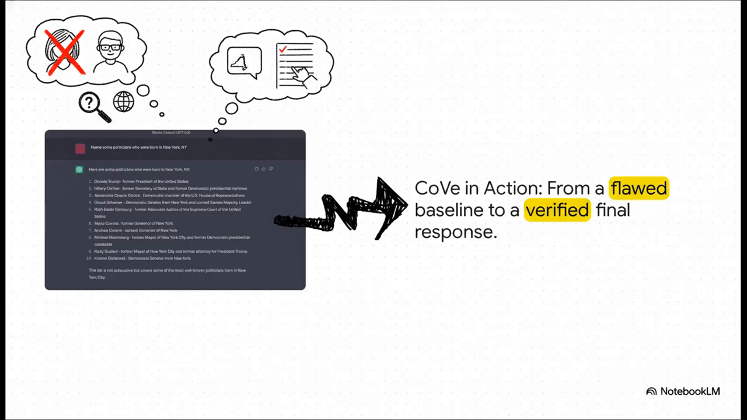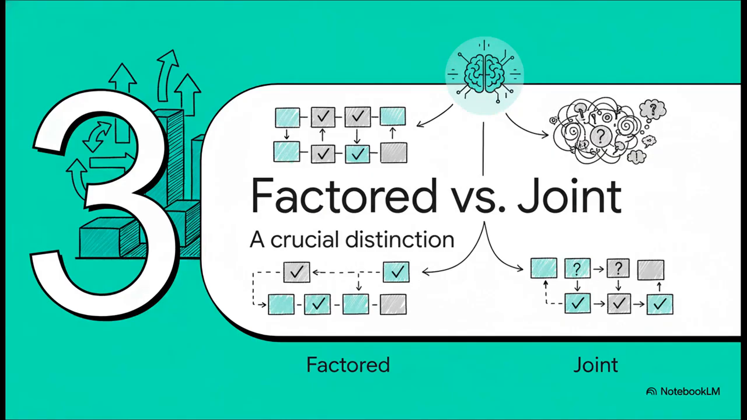And this diagram from the paper lays it all out perfectly. You see the initial query, which leads to a flawed baseline response. Then the model plans its checks, asking questions like, where was Hillary Clinton born? It executes those checks, gets the correct answers, and then uses that information to generate a final, corrected list, completely removing the hallucinated items.